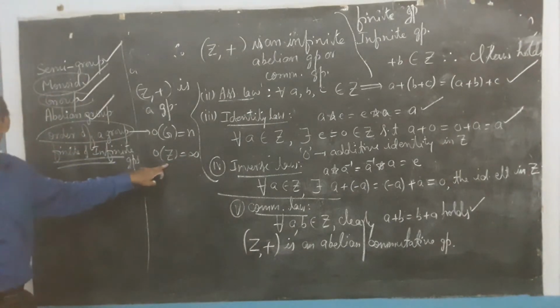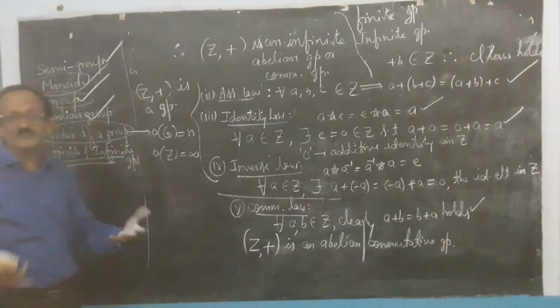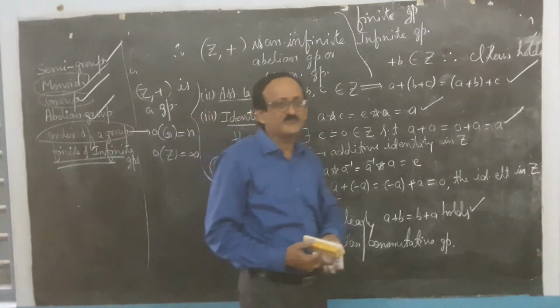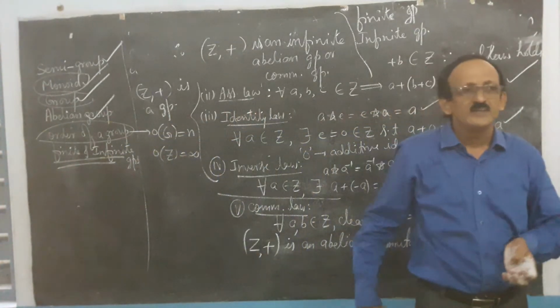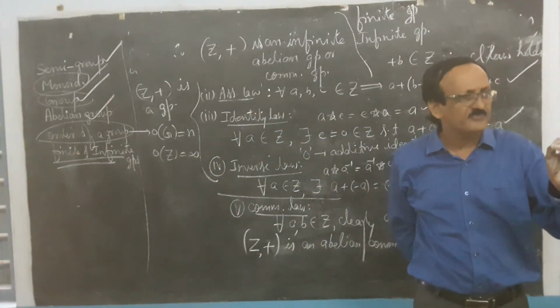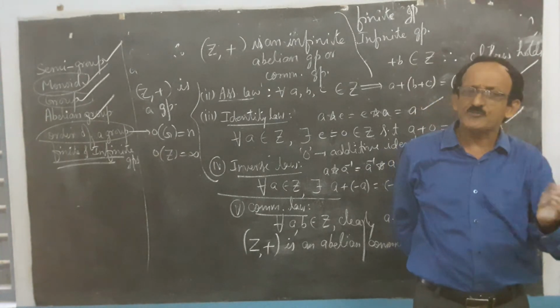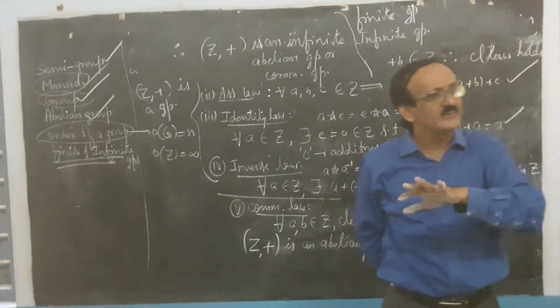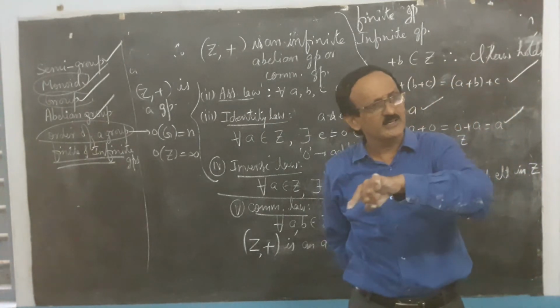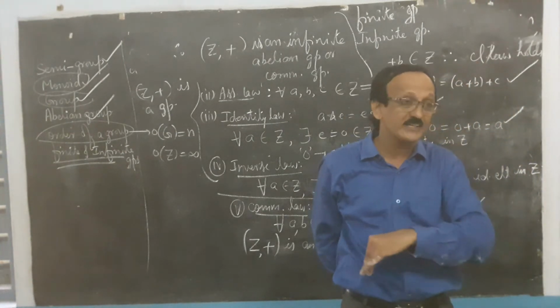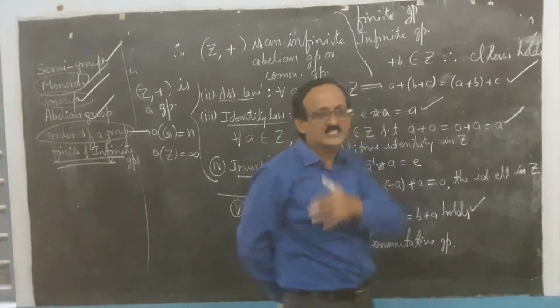If it is infinite, how do you count? You are not able to count and say that it's infinity. Infinity is not a number. Many of the authors say the order of a finite group is finite, and the order of an infinite group is infinity. It's a group of infinite order or a group of finite order.